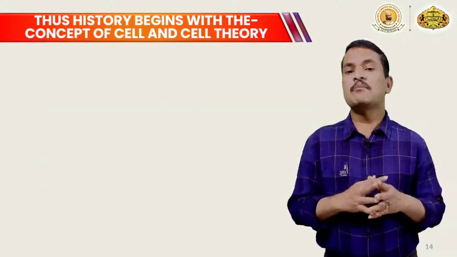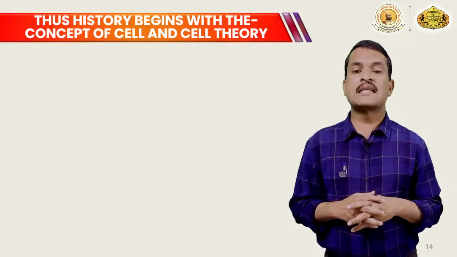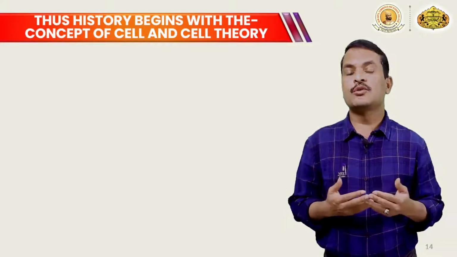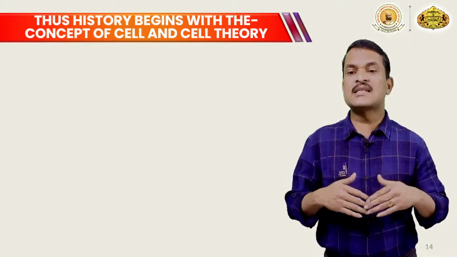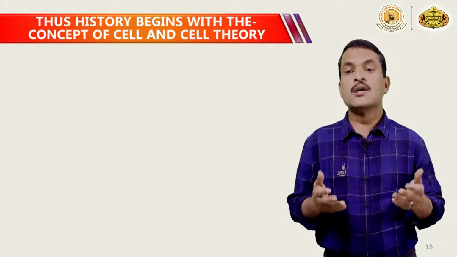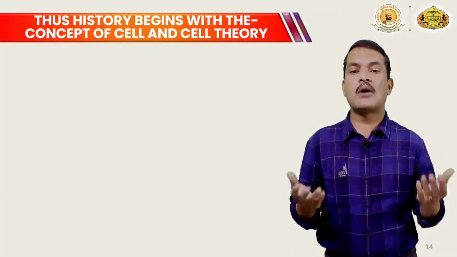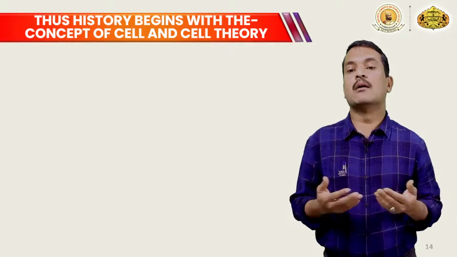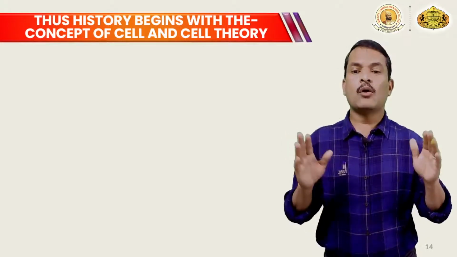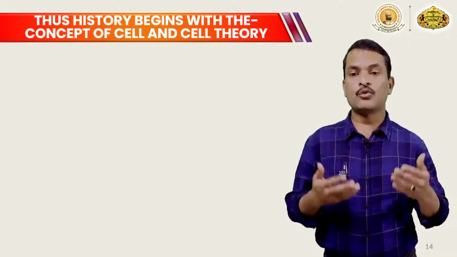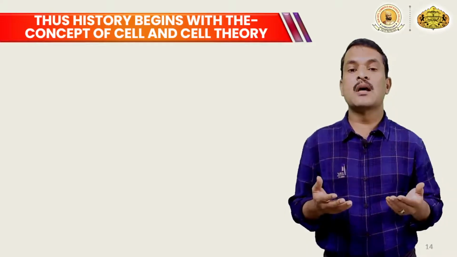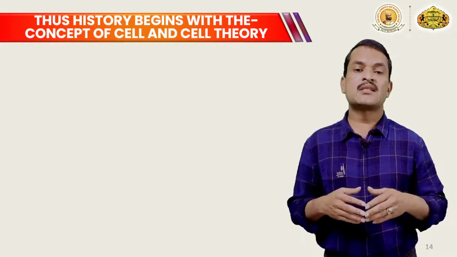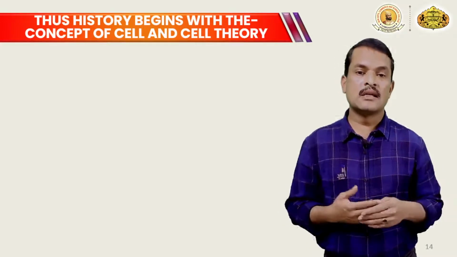Thus history begins with the concept of the cell and cell theory. So how are these cells going to divide, or how are the cells going to add new cells? We need to discuss that. We will talk in the next part about how the cells divide and produce new cells, and how this concept developed, that is the cell theory and cellular totipotency, in the next part.